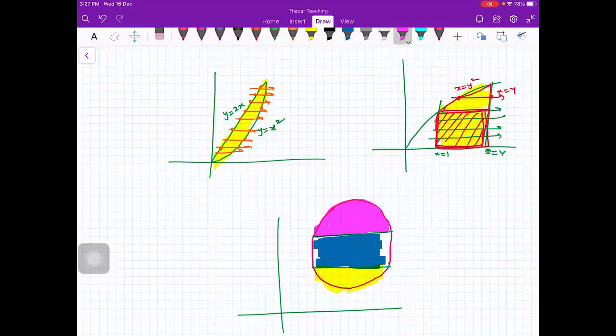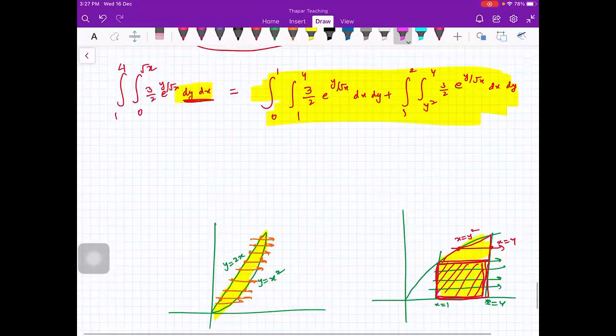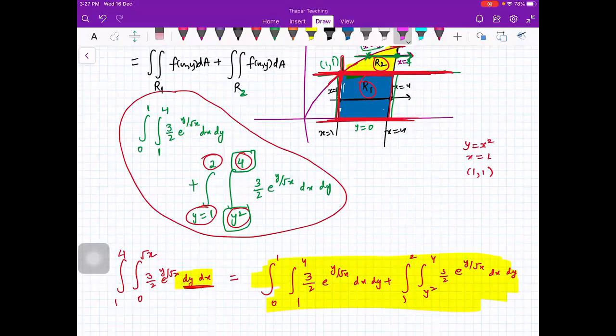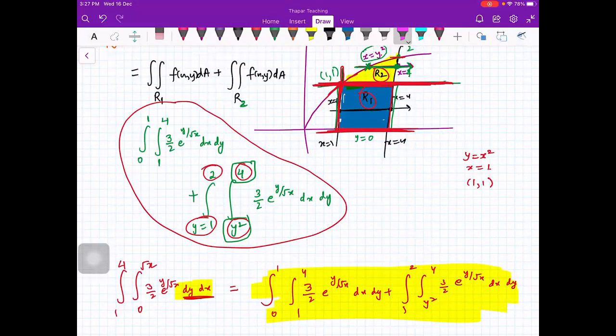Ma'am, can you please scroll up a bit? Yeah. The question where you broke it into parts. Okay. So everybody please practice, because after that we'll be moving to polar coordinates. There it is a little bit more difficult. So I want everybody to practice these problems so that you know everything from Cartesian coordinates, so that we can easily move on to polar coordinates. This is the last chapter from Thomas and Finney. After that we have only one topic of complex analysis.